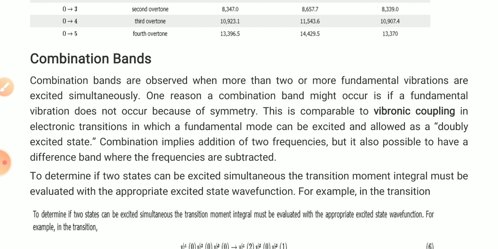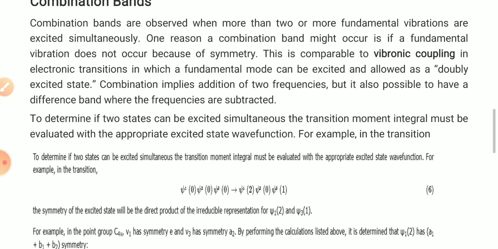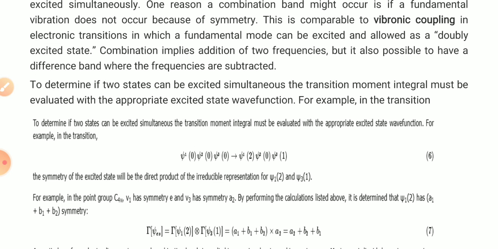In an electronic transition, the fundamental modes can be excited and allowed to be a doubly excited state. The combination bands have two frequencies added, but it is also possible to have difference bands where the frequencies are subtracted. To determine if the two states can be excited simultaneously, we use the transition moment integral of the approximate excited state wave function.